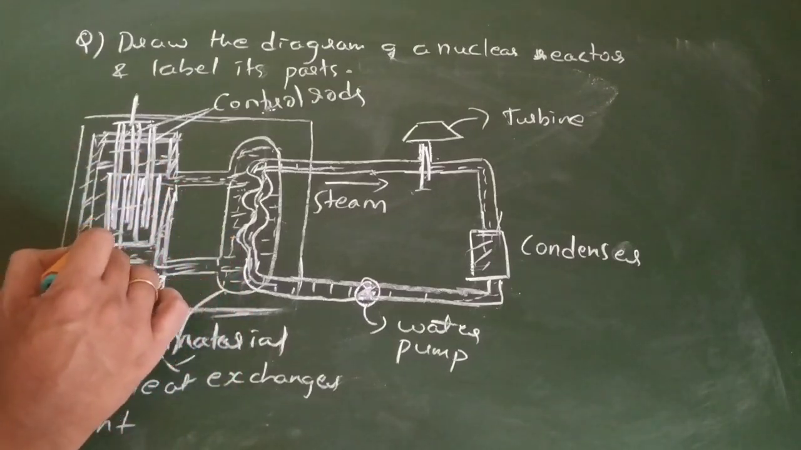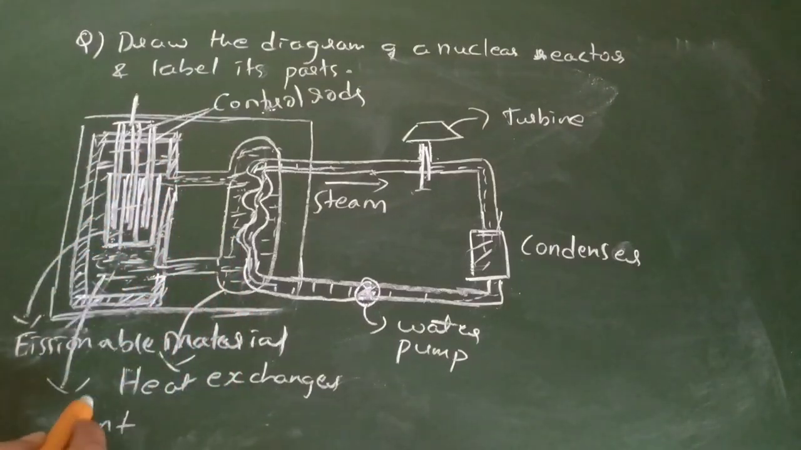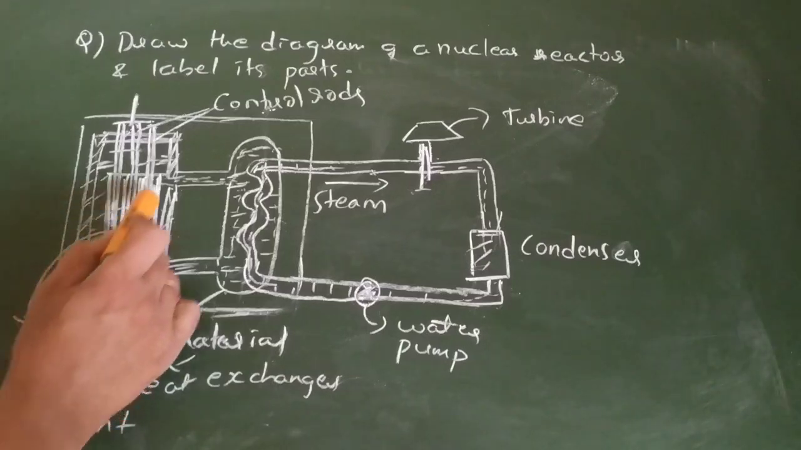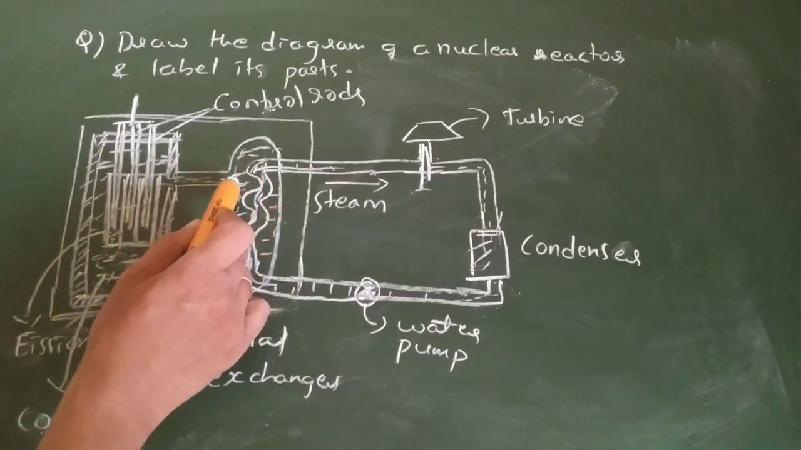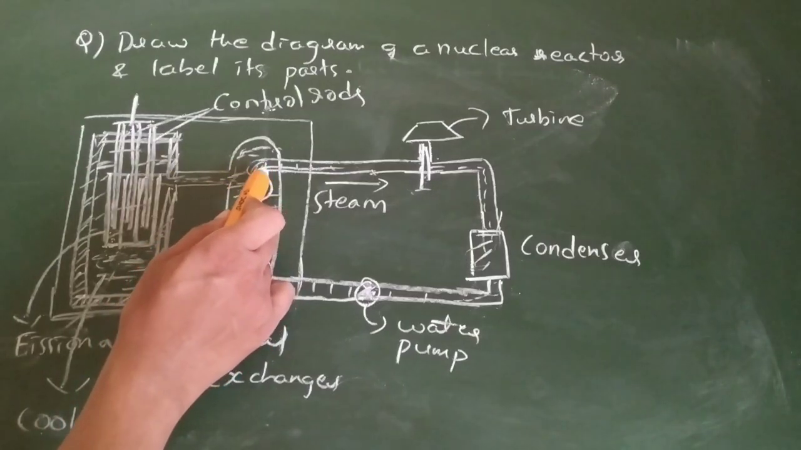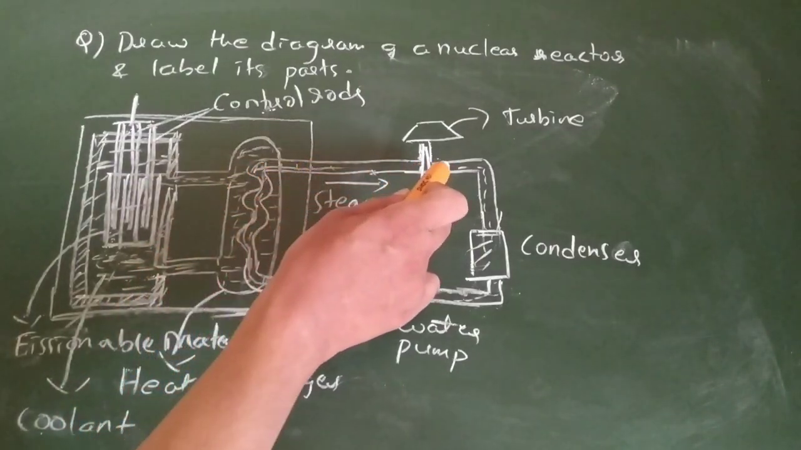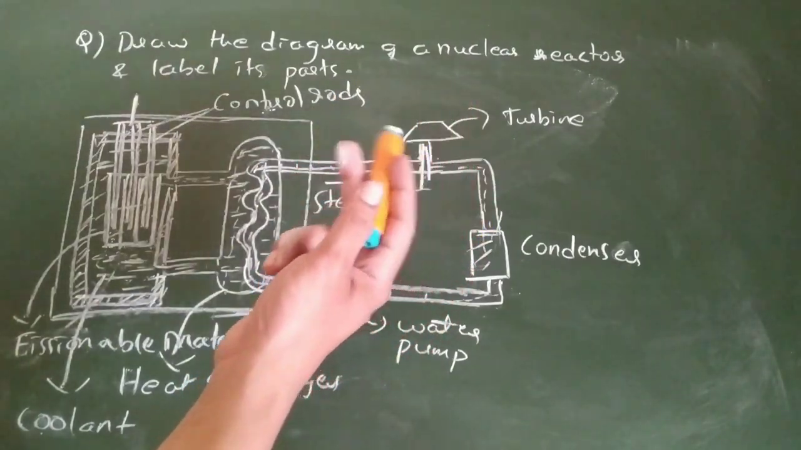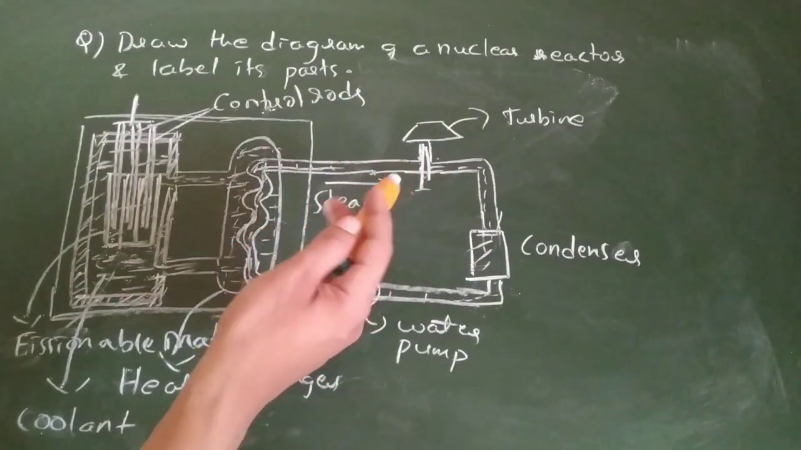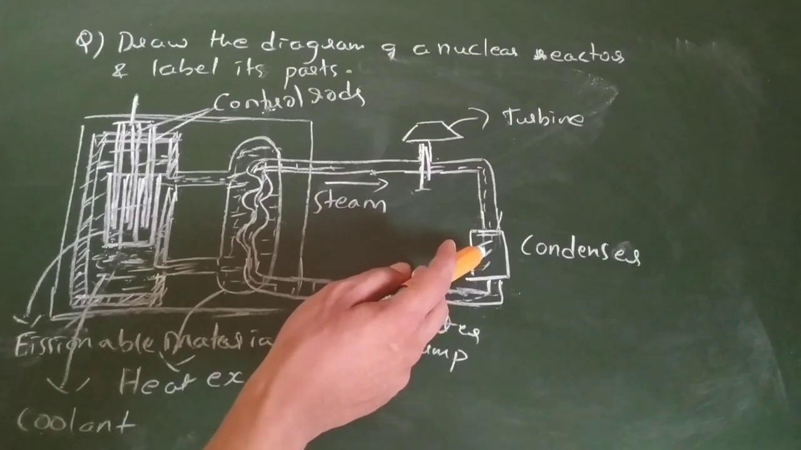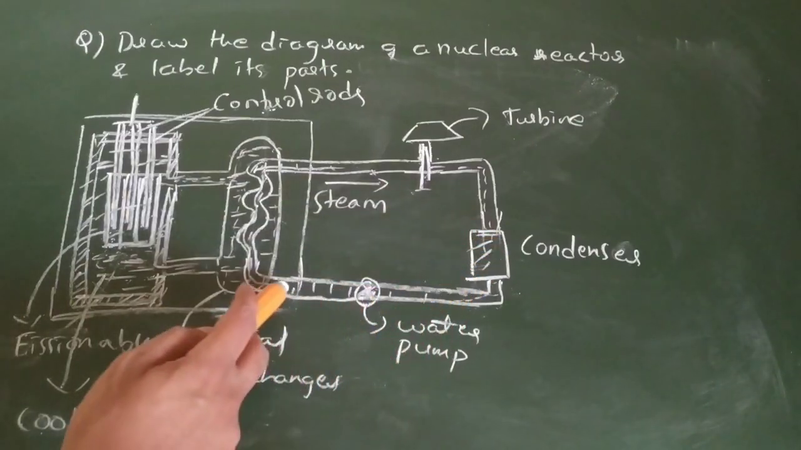So first, the reaction happens, and the heat energy is absorbed by this coolant, and control rods are there to control the reaction. This coolant will pass like this. The hot coolant, which has heat, transfers that heat to water, and the water turns into steam. The steam passes and makes the turbine rotate, which is connected to a generator to produce electricity. This steam will come back here, and the condenser is used to cool this steam, and again it will be processed as water.